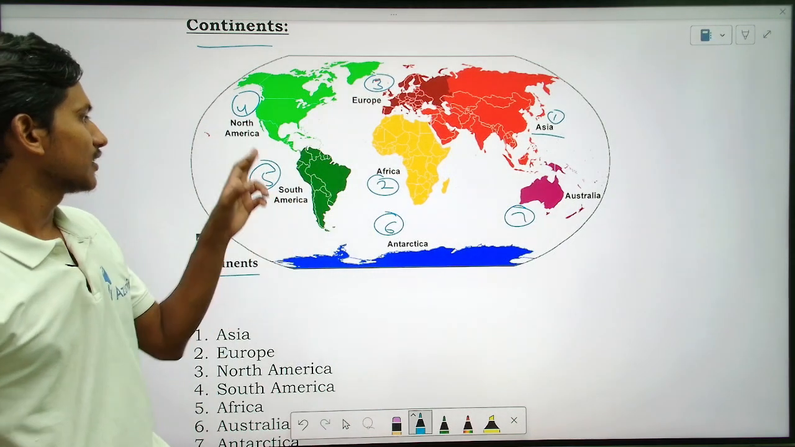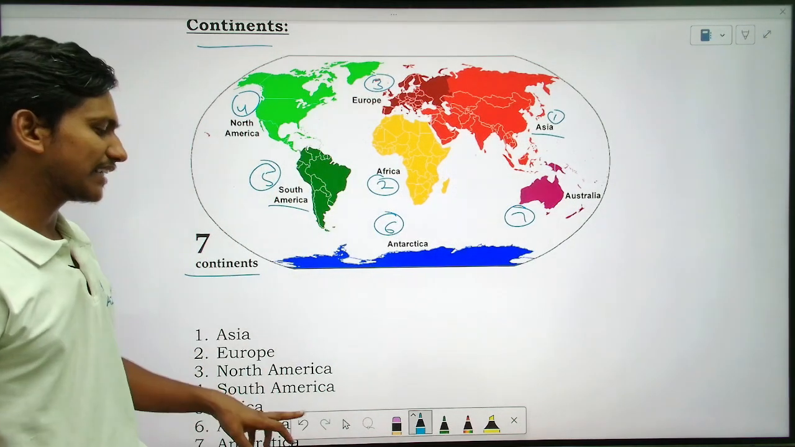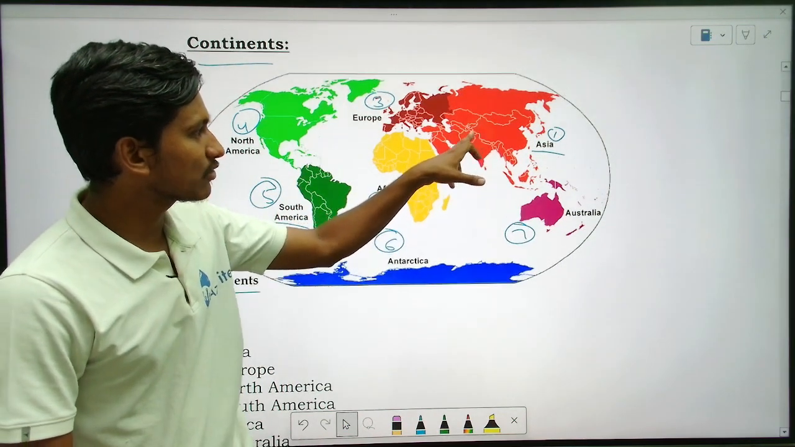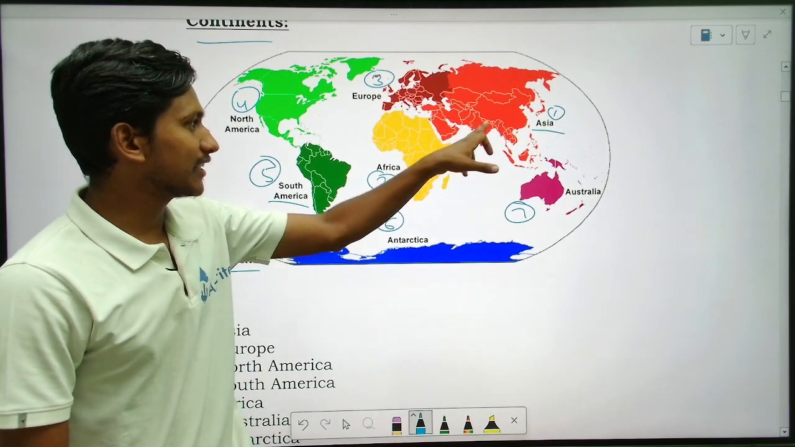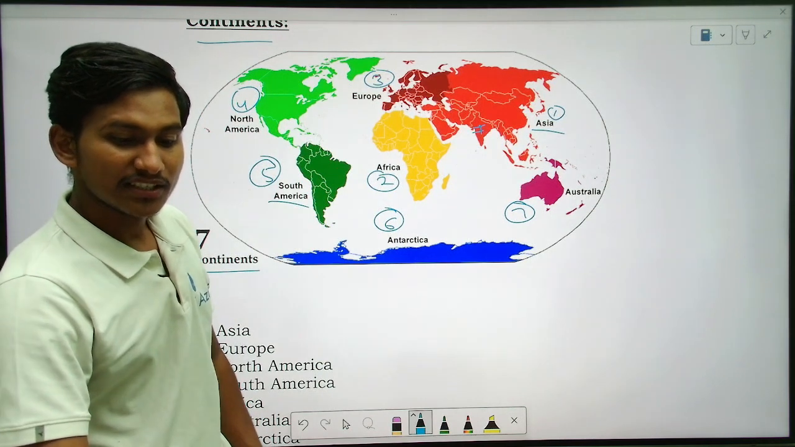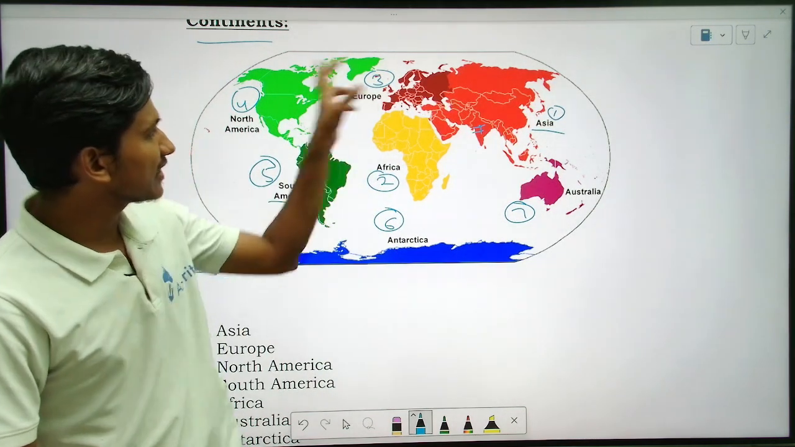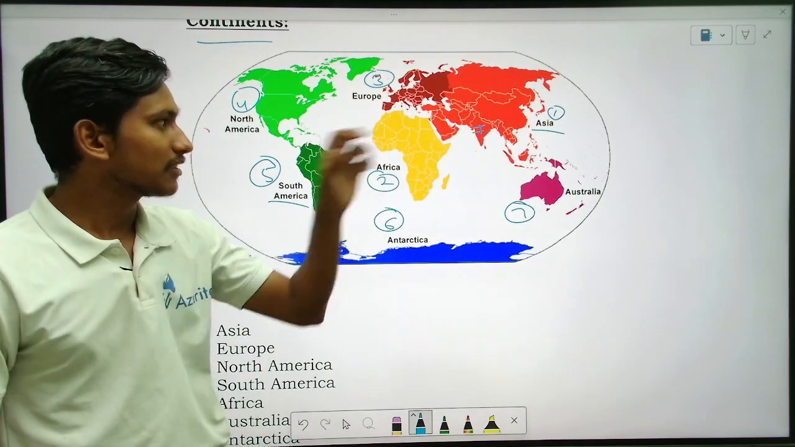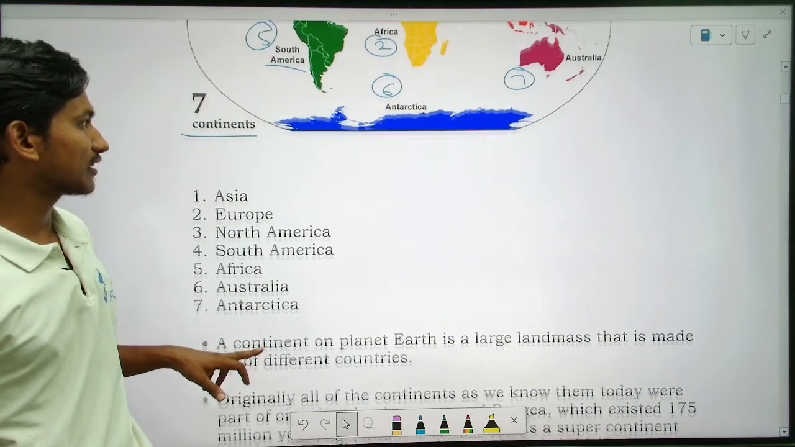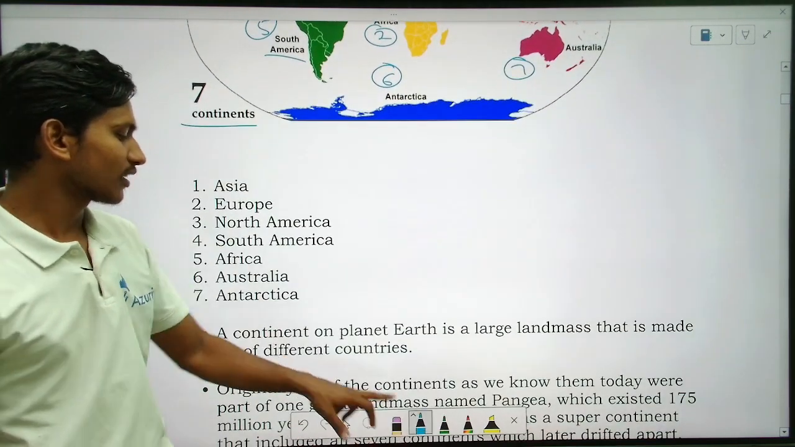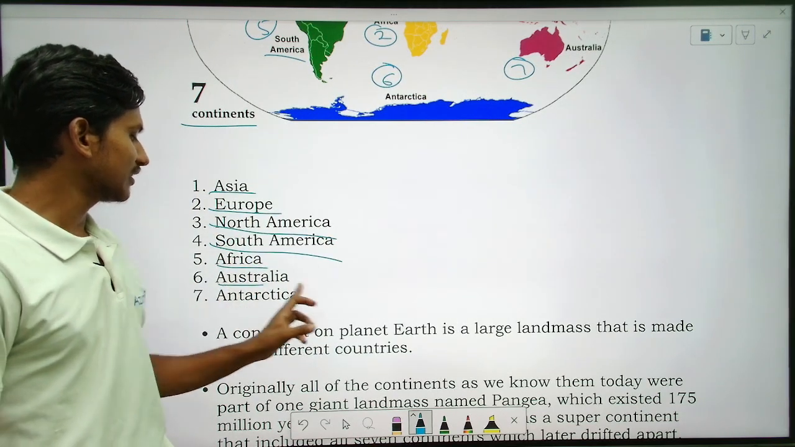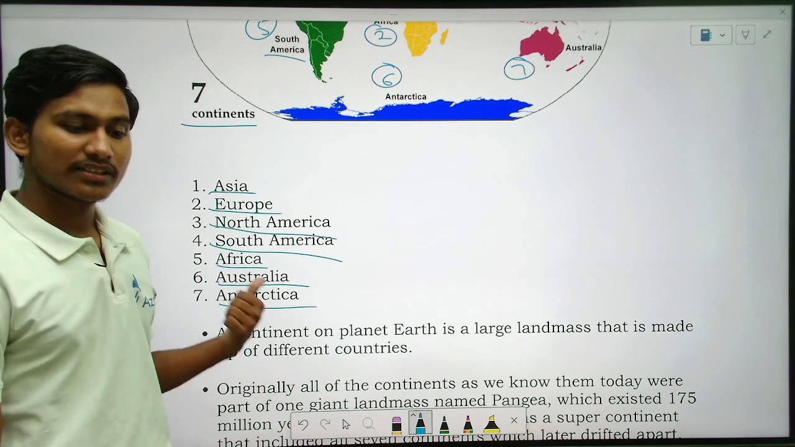Fifth one is South America. You can write it down. So India is located in where? India is located in Asia, right? India is situated in Asia. Okay, good. So Asia is the largest continent, right? You can see which is the larger here. Asia is the largest by land. Let us see the continents: Asia, then Europe, North America, South America, Africa, Australia, and Antarctica. So these are 7 continents.